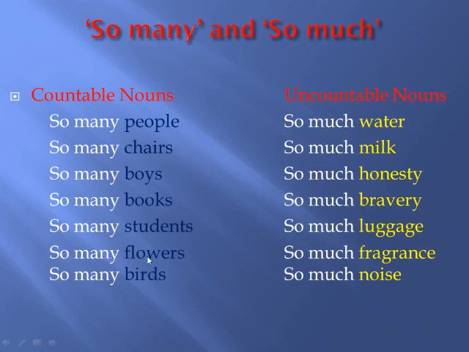But fragrance is uncountable. So we have to use so much fragrance. So many birds, because birds are countable. So much noise, because noise is uncountable noun.